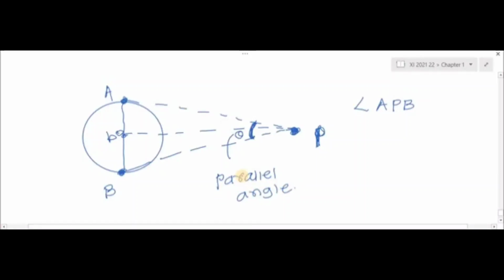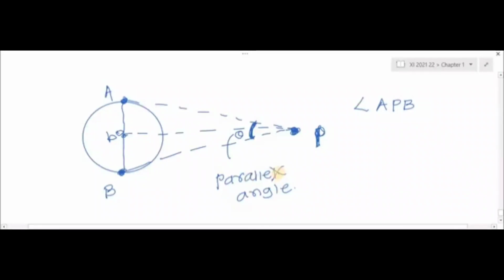See what I told you, what I teach you. A is any one location on the earth. Suppose A is the person who views that planet from Jalgaon, and B is the person who views the same planet from Bhusawal. So one person views the planet from Jalgaon, one from Bhusawal at the same time, and they mark their directions. We measure the angle between these two because both are observing the same planet. So we can measure the angle between the directions viewed by these two, and that angle is called the parallax angle.